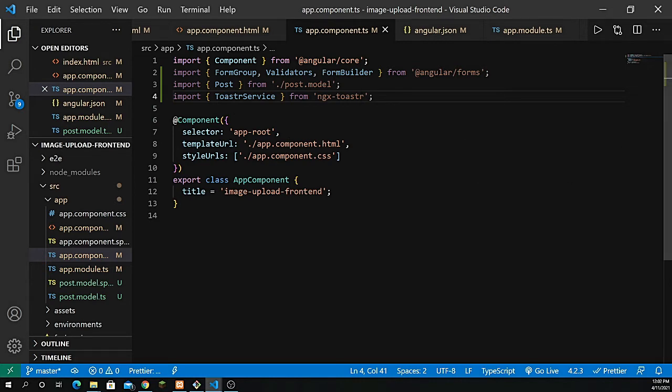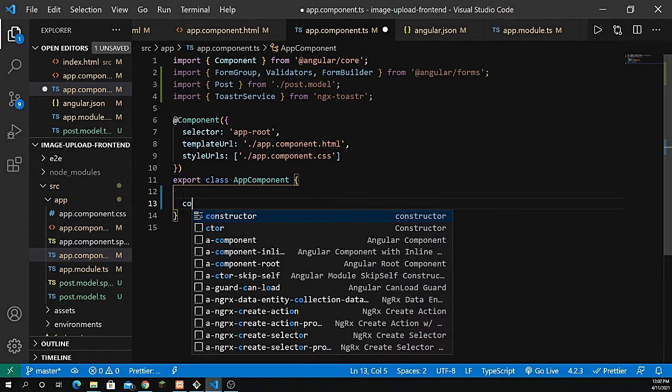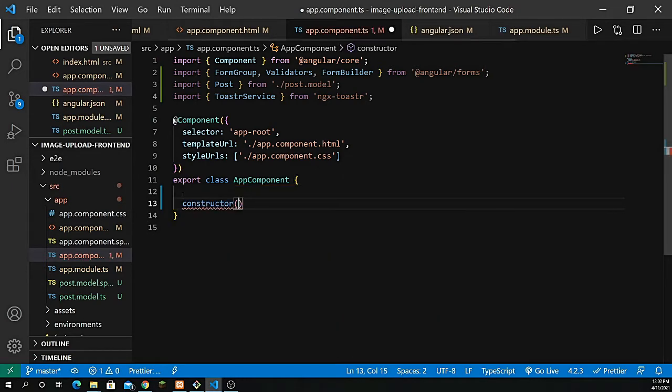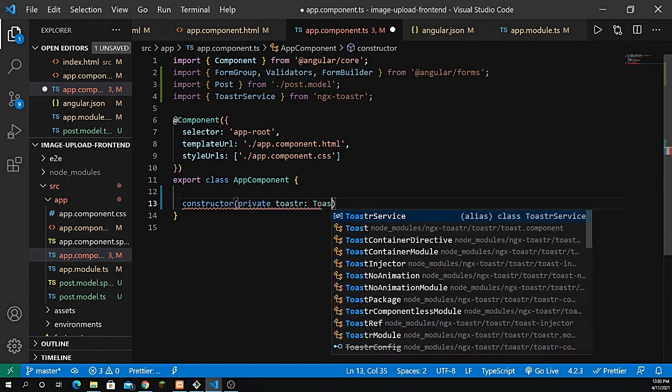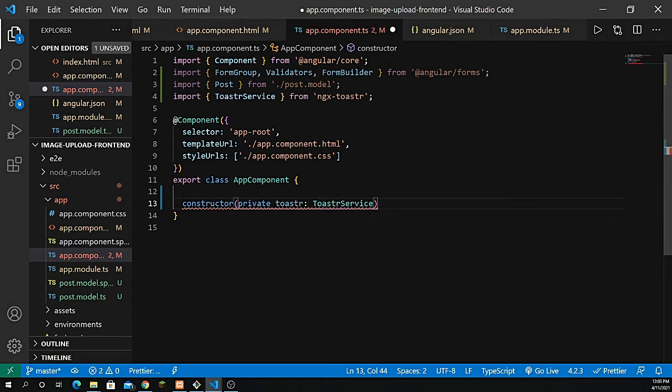And I've defined the form group, and let's define that all inside the constructor. So I'm going to create a constructor right underneath that. We don't need any title here, so just skip that, and let's create our constructor. So we have to define here private. First we have to define the toaster, and that should be equal to the toastr service. And next we have our form builder. So let's add that right after that.